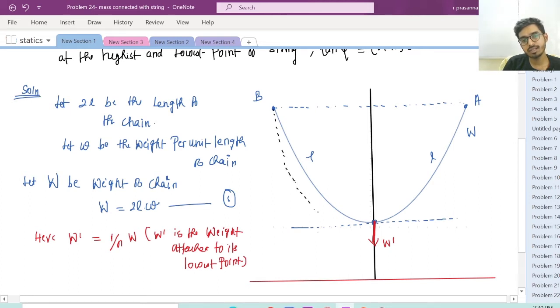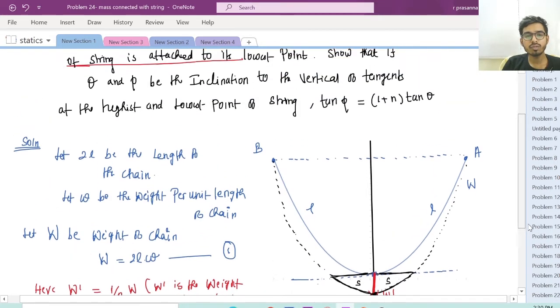the string will be stretched, right? The string will be stretched. So therefore this portion is extended, right? Let this be S, let this also be equal to S, right? So that is the distance from the new lowest point to this point, right? Yes. So that means this S length is increased, right? Yes. Now